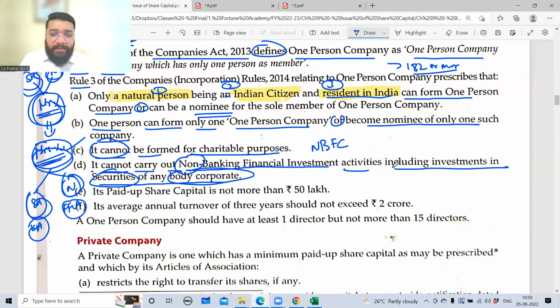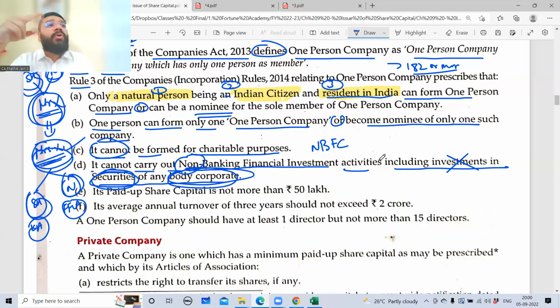Last part, this including investment in securities of body corporate. Yes, sir. So body corporate means company. Company is called a body corporate. Securities here means shares and debentures. So OPC cannot do investment in shares of the body corporate, which means what? I cannot give 1 crore to Srivarshan where he gives me shares back. I cannot do that. So if you want to invest in somebody's company for getting the shares out of it, you cannot form an OPC. You can form a private company or a public company, but you cannot form an OPC.